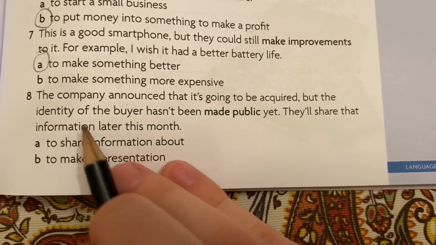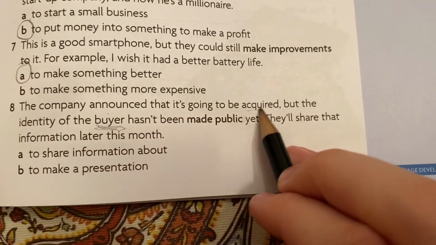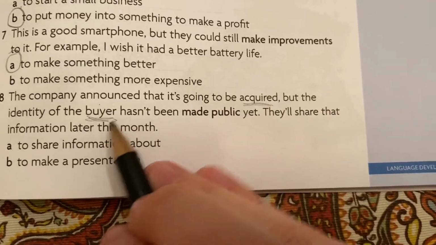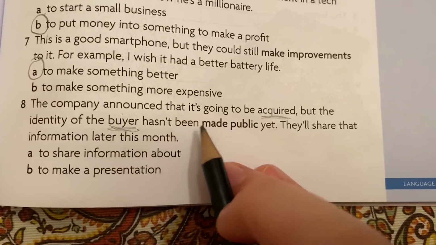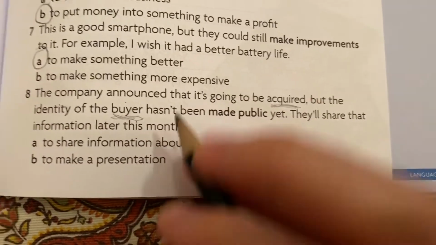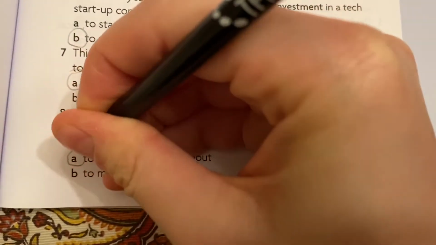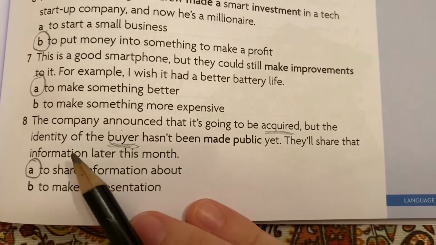But the identity of the buyer. So if someone's buying it, it's being acquired. Those two words mean the same thing. Back to the question at hand. It hasn't been made public yet. Made public. It hasn't been shared. The information is still being kept secret. They'll share the information later this month.